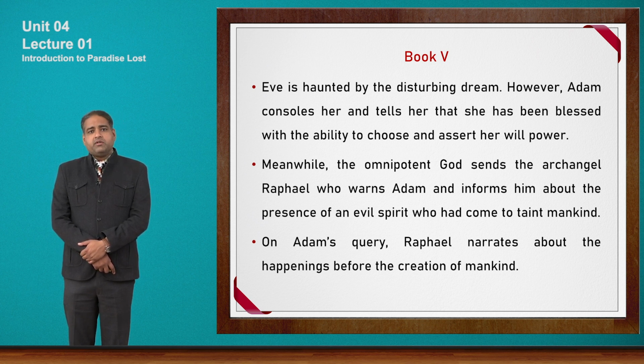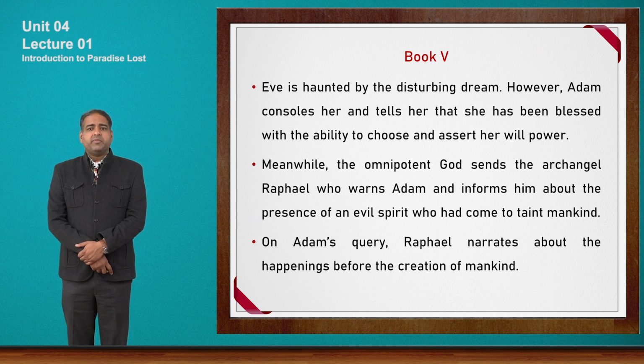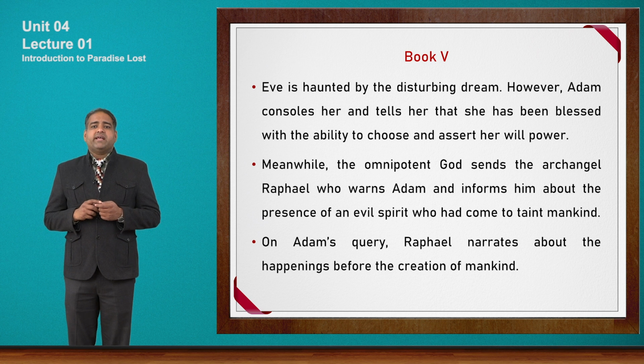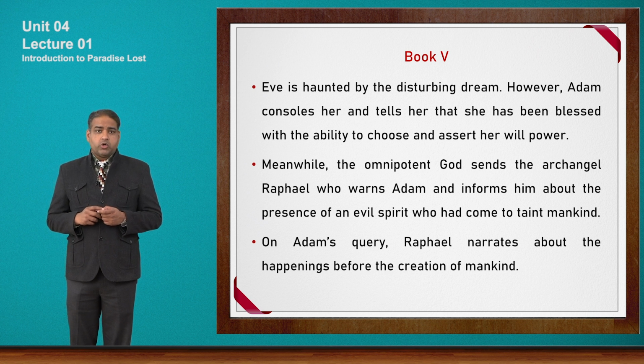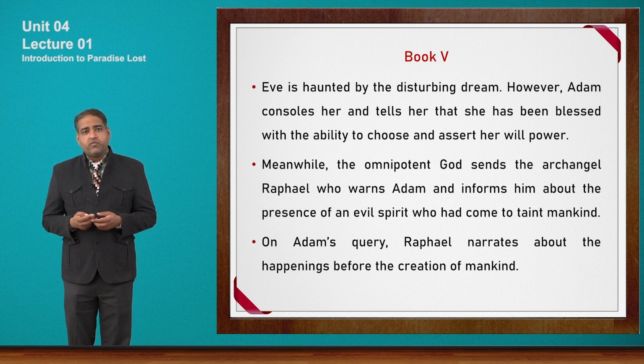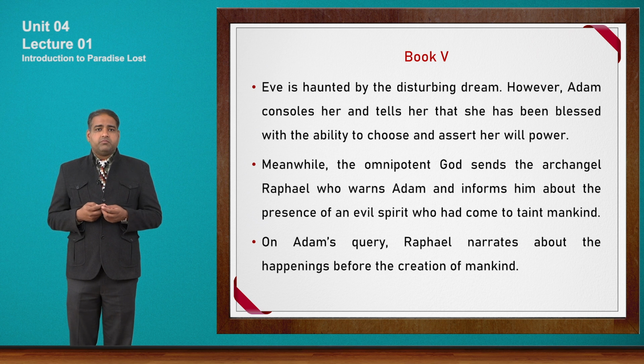Eve is haunted by the disturbing dream. However, Adam consoles her and tells her that she has been blessed with the ability to choose and assert her willpower. So, what do we see in the beginning of book 5? Eve wakes up, she had seen a very bad dream and she is afraid now.